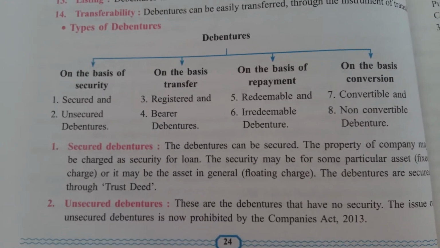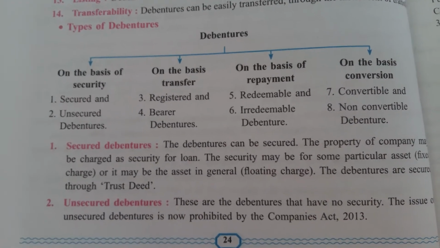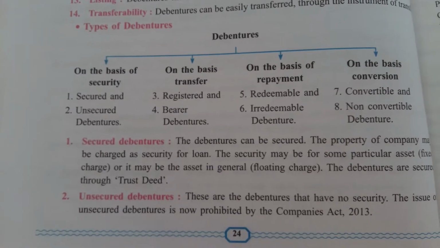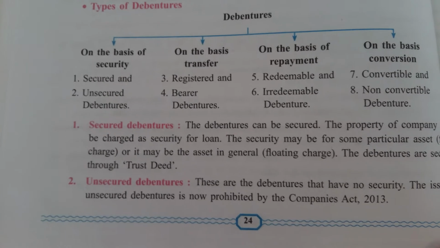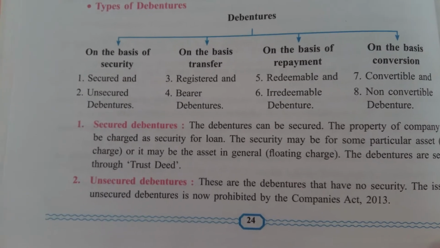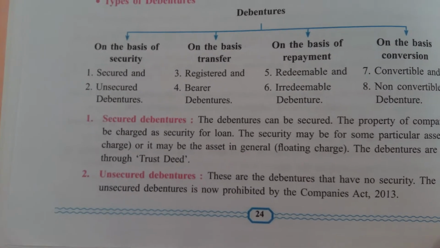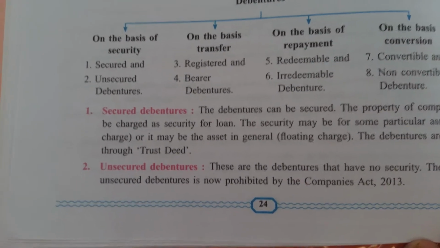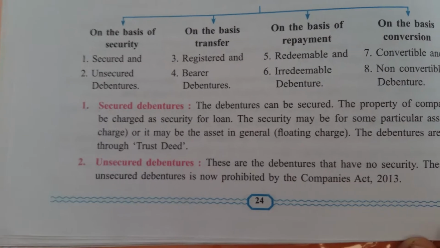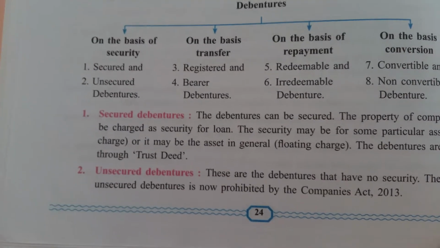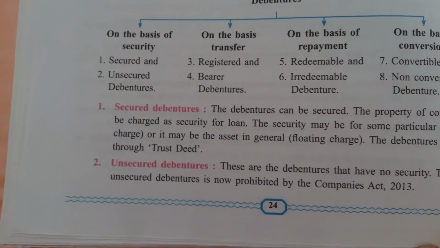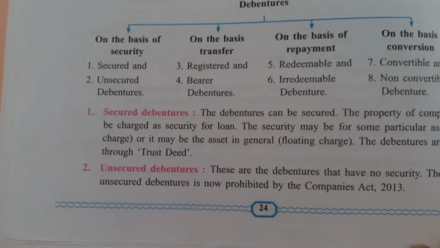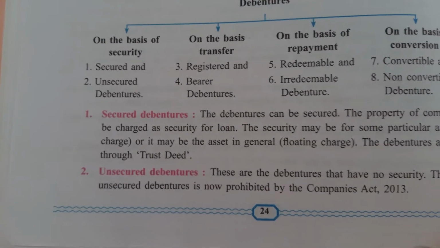And how are secured debentures issued, or how are debentures secured? Through a trust deed. It means what? We have already studied the trust deed. It is an agreement with the trustee, right? Who is a trustee? We have already studied the parties of the debenture, that is company, trustee and debenture holders. And the trustee acts as an agent between the company and the debenture holder. So the agreement between the trustee and the company is known as what? Trust deed. So debentures are secured with the trust deed.